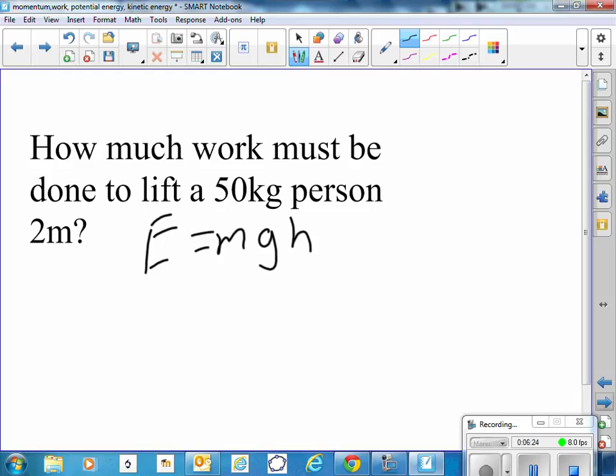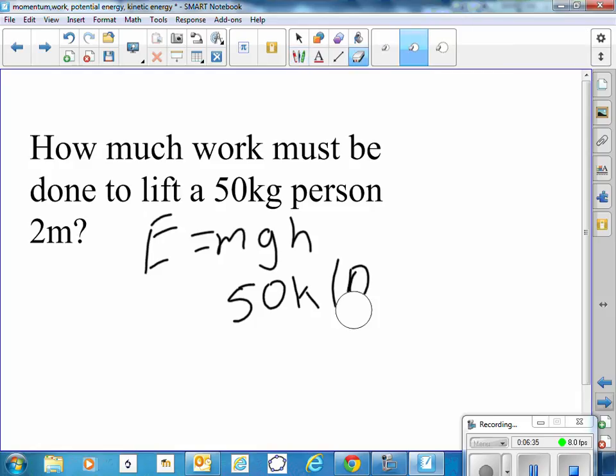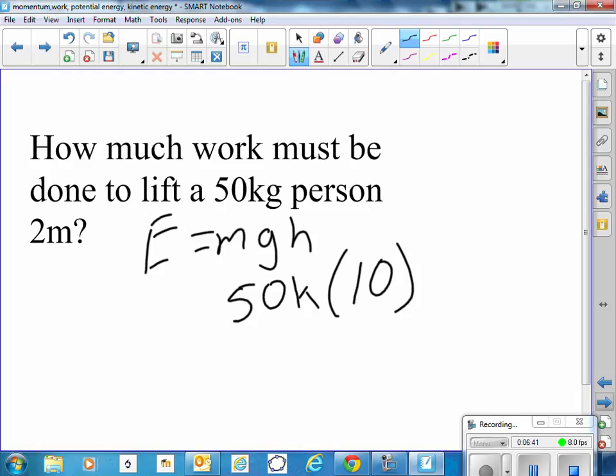We have to provide all of that potential energy, so we have to do that work. So we have the 50 kilograms, we have the 10 for the acceleration due to gravity, and the height would be 2. So 2 times 50 would be 100, times 10 would be 1,000 joules. That's how much work we have to do to lift a 50 kilogram person 2 meters high.